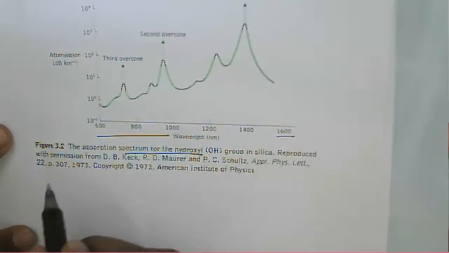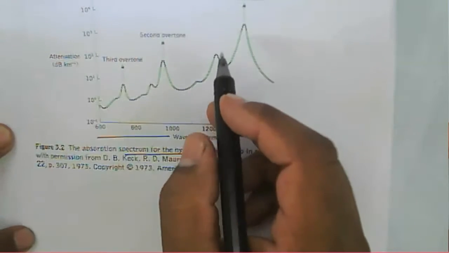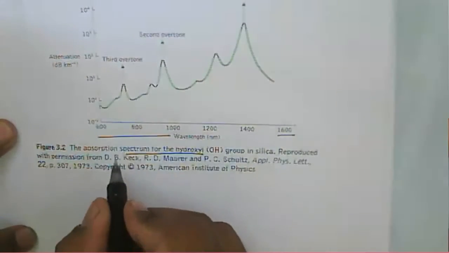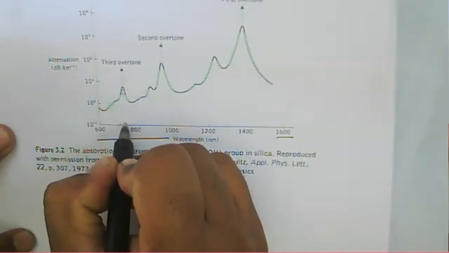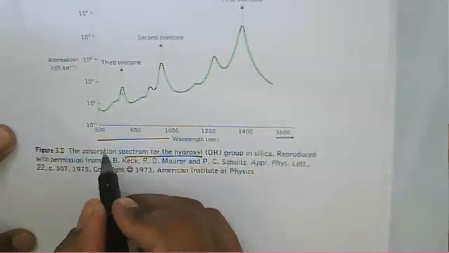Now, at that particular window or band, you will see there are alternate peaks.